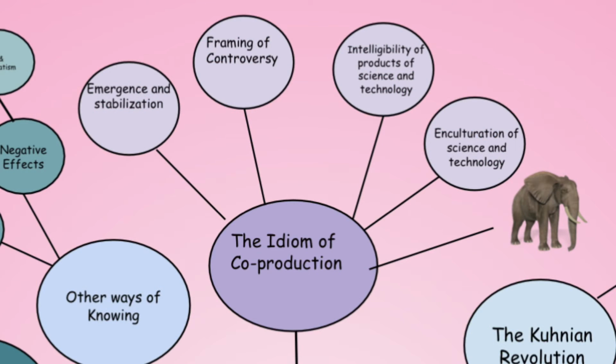In the first week of the course, we discussed the idiom of co-production. I decided to place it at the top and center of my mind map. This was important to be placed here as the rest of the course functions off the idea of co-production, which explores the link between science and society and how they co-produce one another.